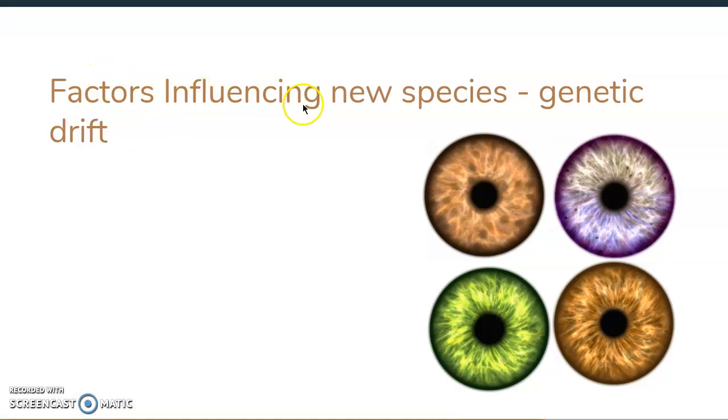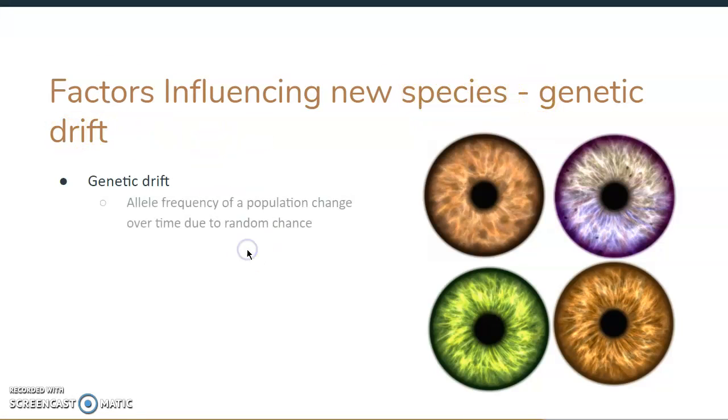Our second factor influencing new species is genetic drift. Let's define genetic drift. Genetic drift is the allele frequency of a population changing over time due to random chance. Alleles are very similar to genes. We can think of them in the same way. Alleles are on genes actually. A part of our gene is an allele.